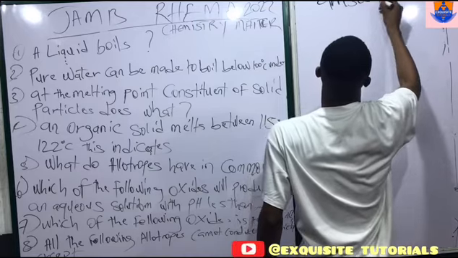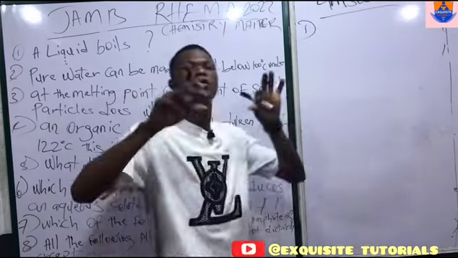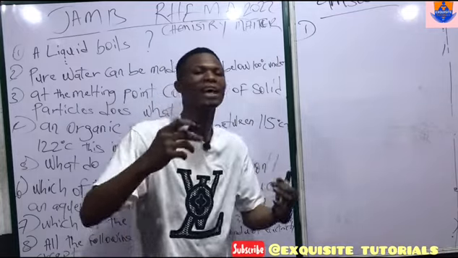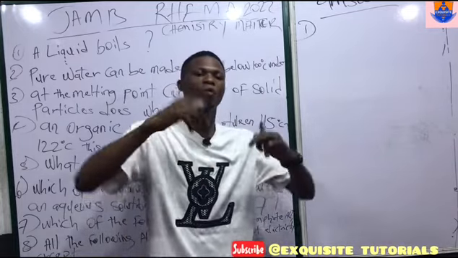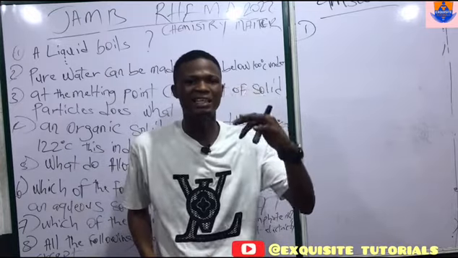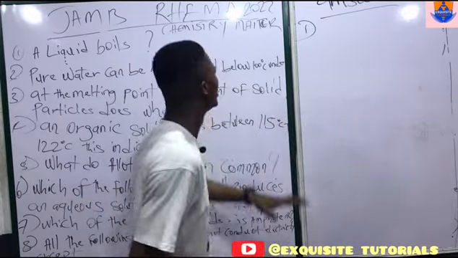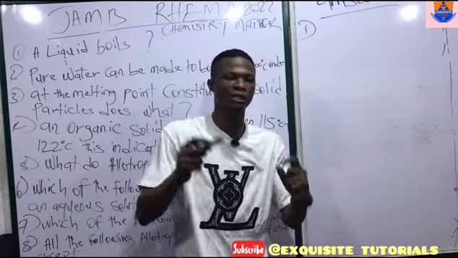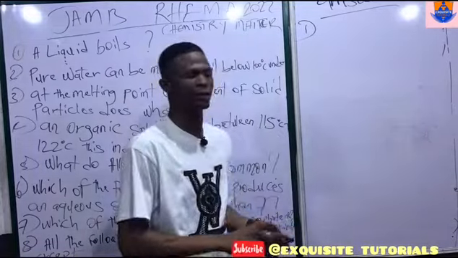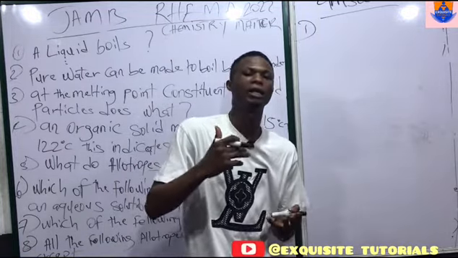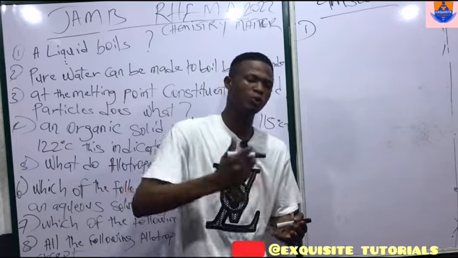Answers. A liquid boils when the particles of the liquid acquire energy which is above the average kinetic energy. Now, in a liquid, there's what we call the average kinetic energy of that liquid. That is the reason why, let's say for example, you put a liquid like water on fire, it will take some minutes.